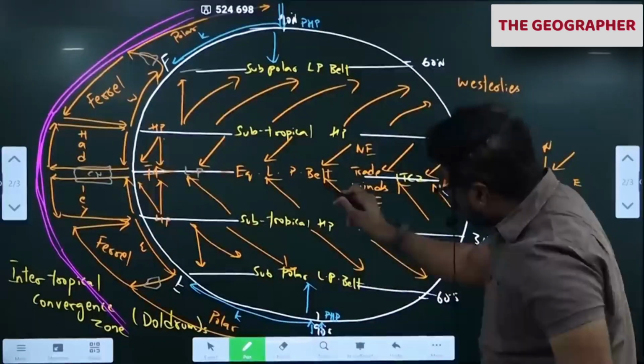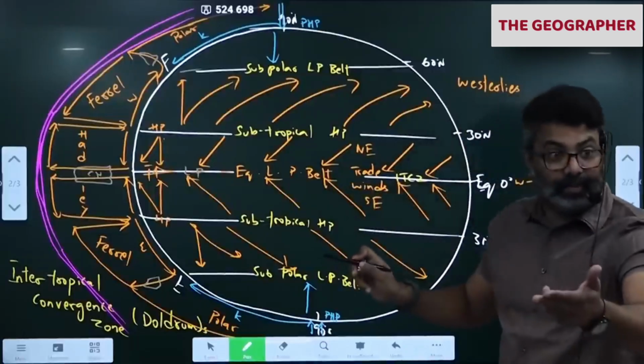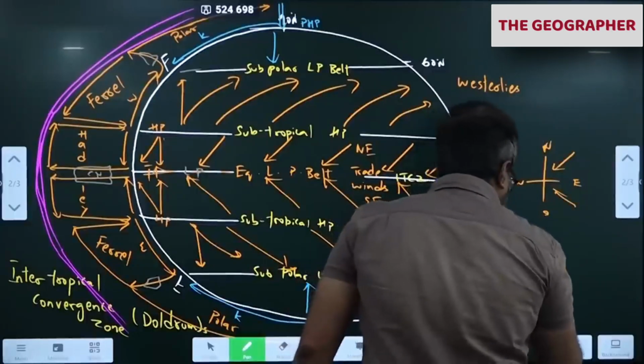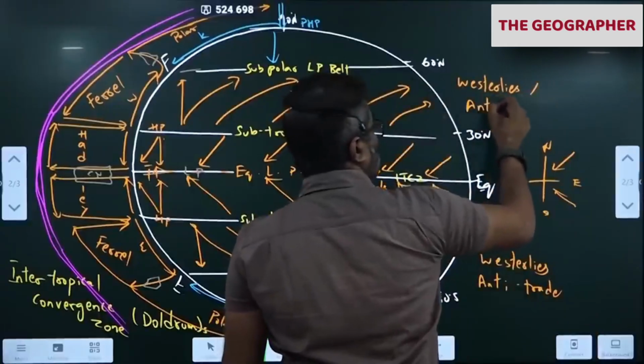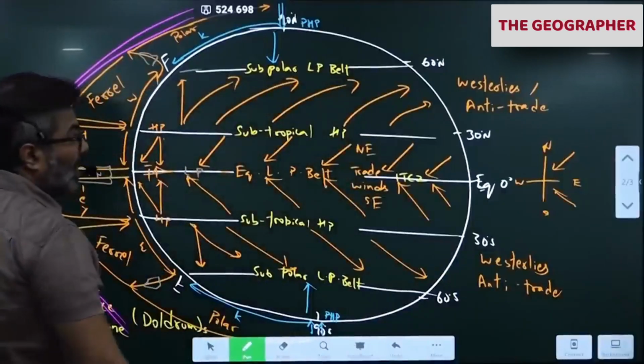Don't you think they are opposite to trade winds? This is trade winds. Opposite of trade winds. Anti-trade. Westerlies are also called as anti-trade winds. Okay. Please remember this.